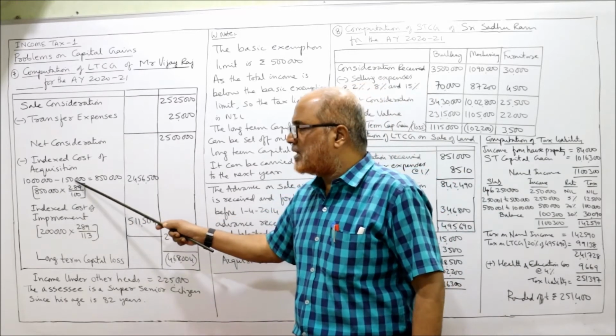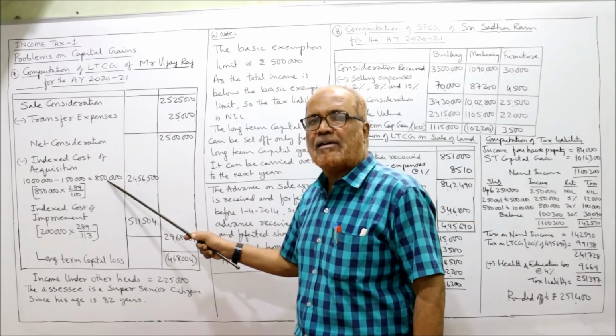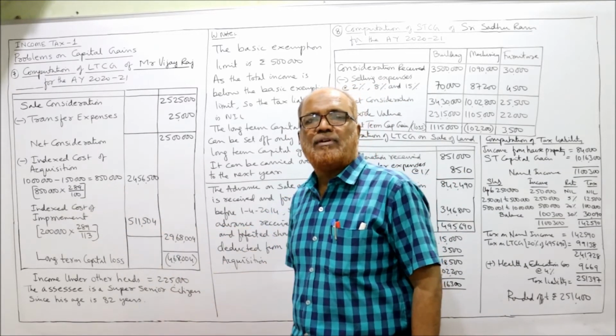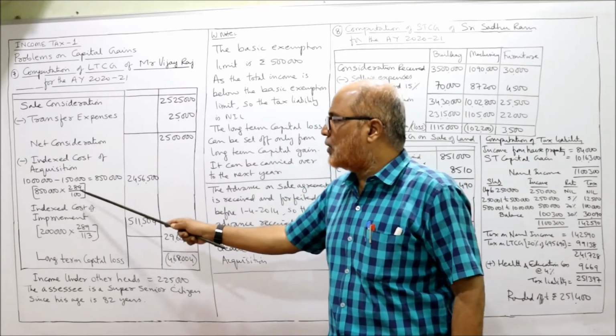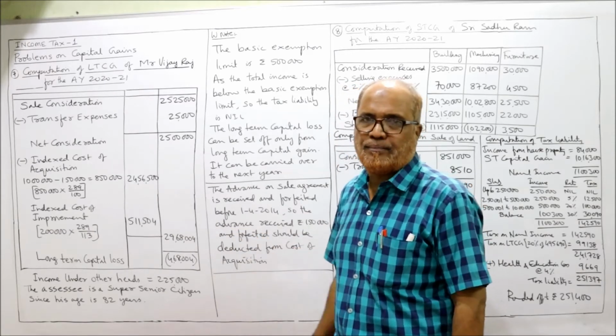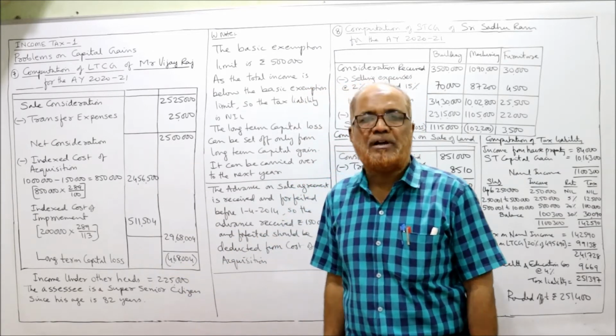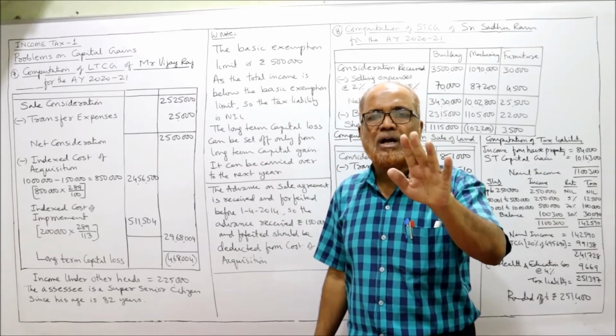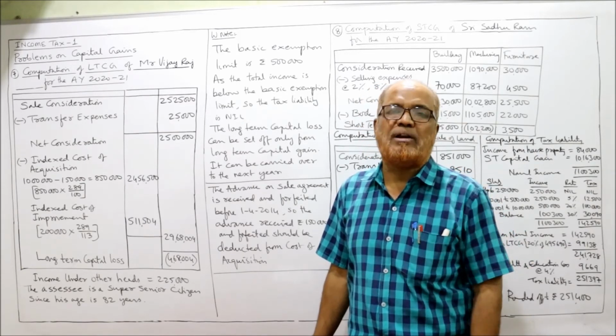So 10 lakh minus 1,50,000, 8,50,000. To 8,50,000 we indexed it. So 289 by 100, it will become 24,56,500. Indexed cost of improvement. He has spent 2 lakh rupees on converting the gold into ornaments.